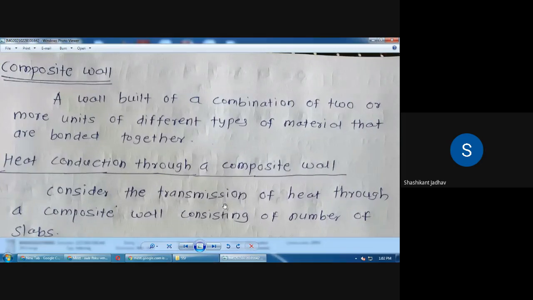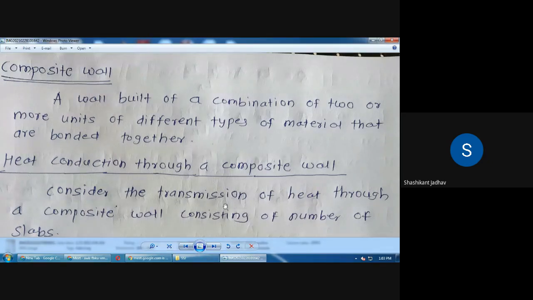So what is meant by composite wall? Write down a wall built up of a combination of two or more units of different types of material that are bonded together. Okay, so this is the definition for the